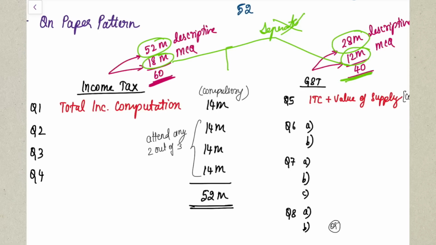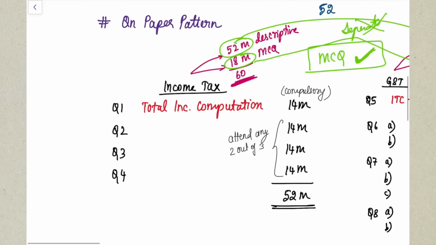But ICAI has released an MCQ booklet for taxation, and I have heard that questions are usually picked from that. So if you have time, go through that booklet and see what kind of questions are being asked in the examination, so you have an idea, correct? So refer to that booklet. Done. And for your descriptive, I will tell you what your question paper pattern is.